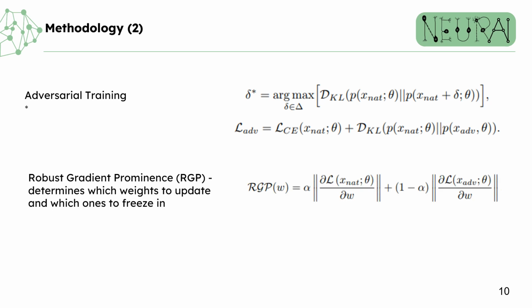And we introduce a novel robust gradient prominence criteria, whose objective is to facilitate the selection process by identifying weights with the greatest influence on model predictions through the gradient scores. By dynamically determining which weights to update based on the importance of both natural and adversarial samples, RGP aims to optimize the performance on both distributions while avoiding skewed results. Based on this RGP score, a gradient mask is created by removing a fraction of weights with low prominence score.